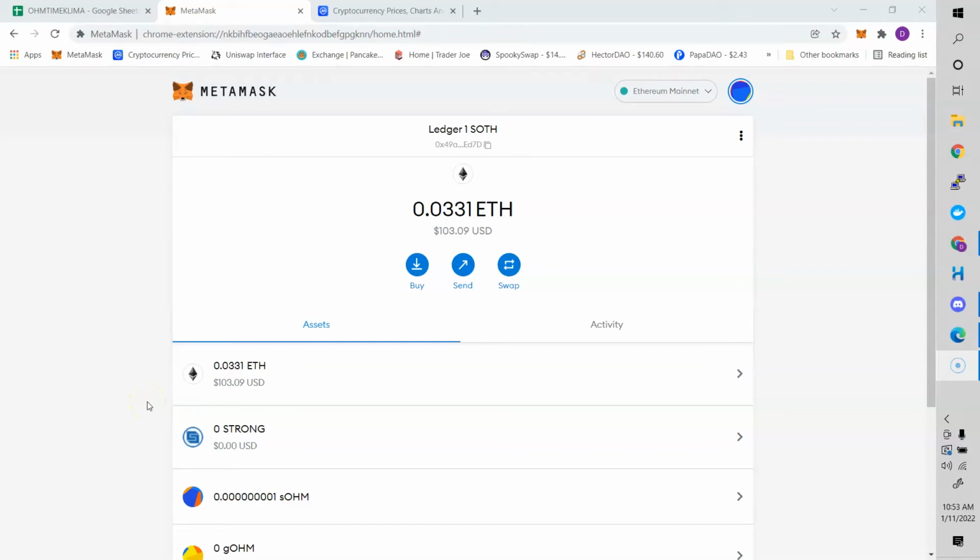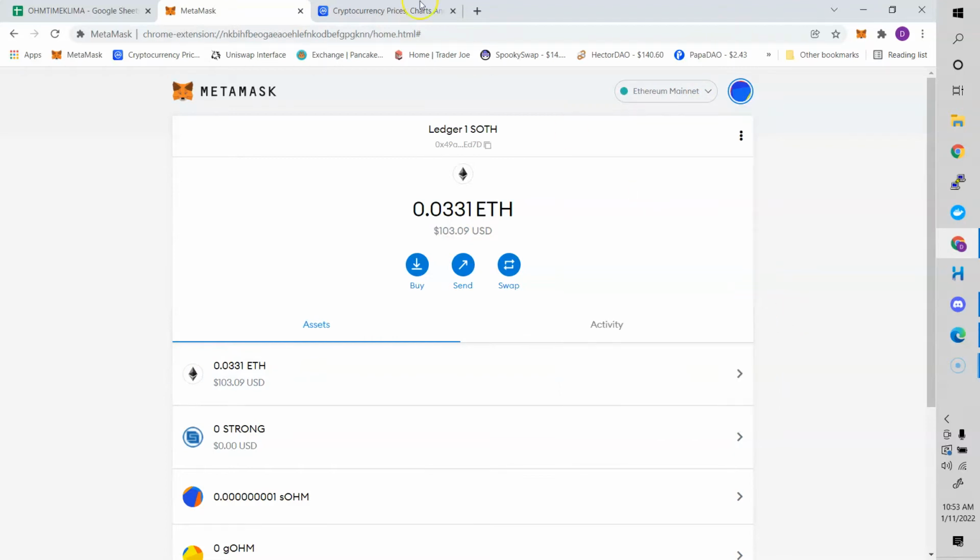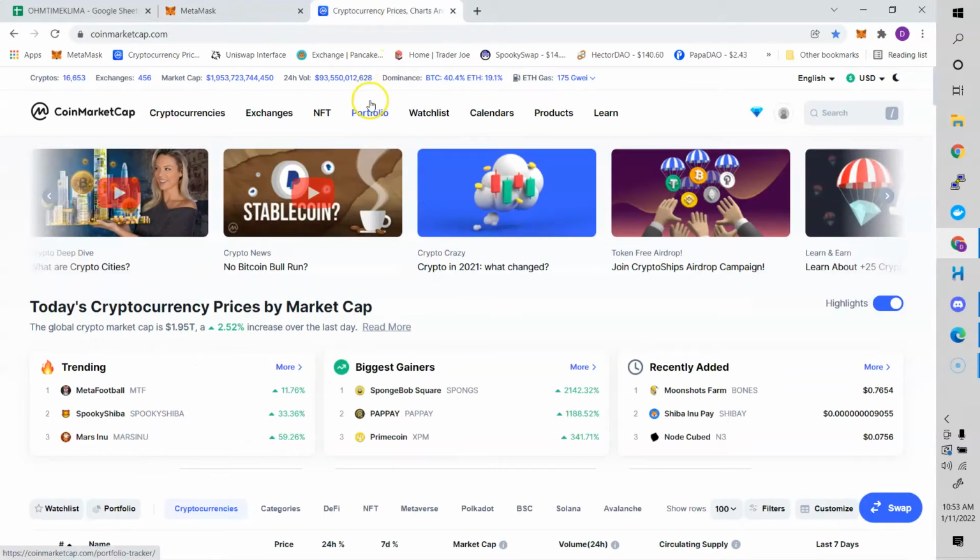Crypto 2-minute tutorial. How to add the Avalanche Network to your MetaMask wallet. In this tutorial, I'll be showing you how to add the Avalanche Network to the Networks tab in your MetaMask wallet. Step 1. Go to CoinMarketCap.